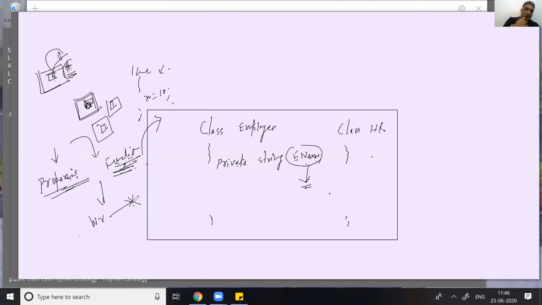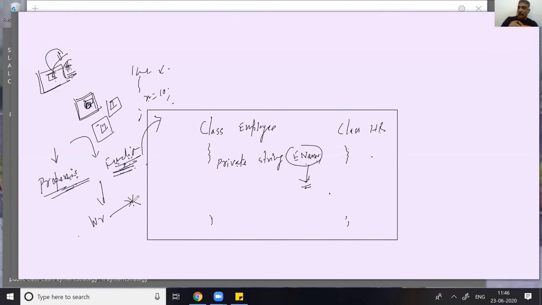So function is meant for performing the task. And what about properties? Properties is not meant for performing the task. But properties are meant for evaluating a task.